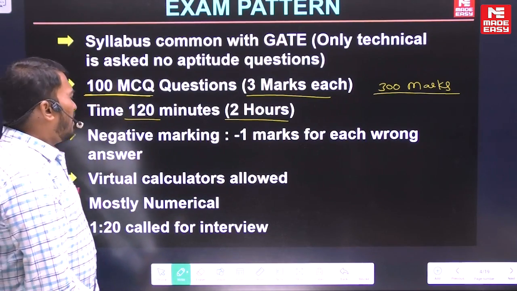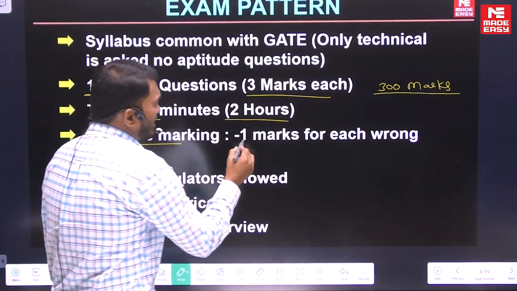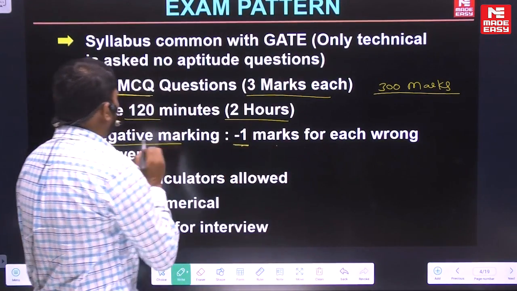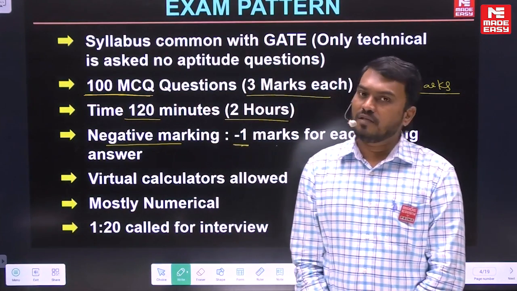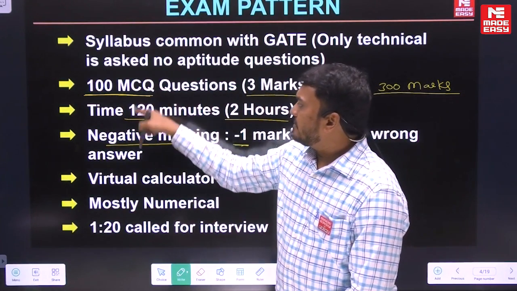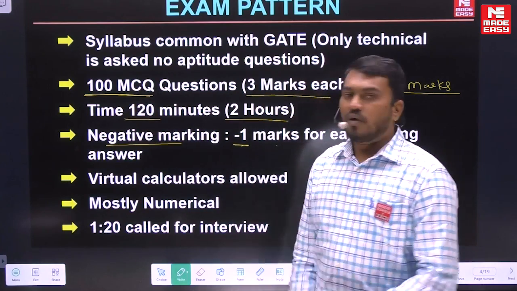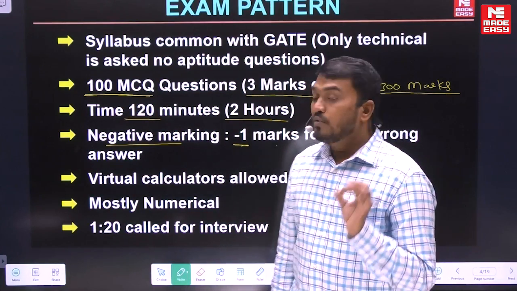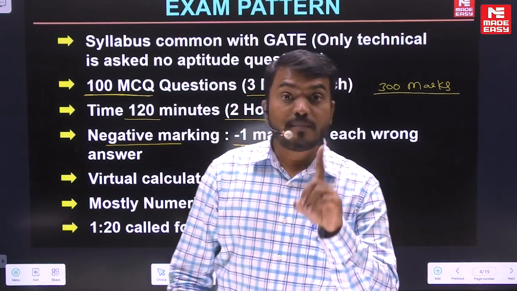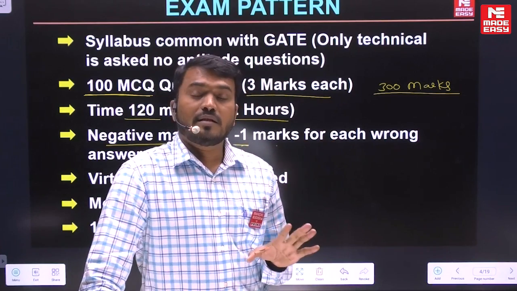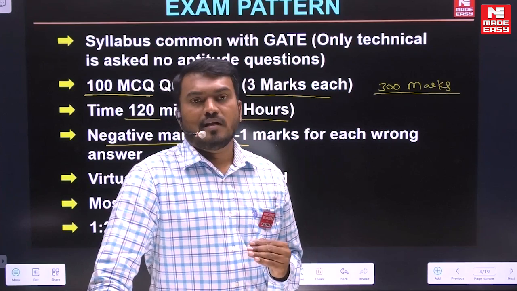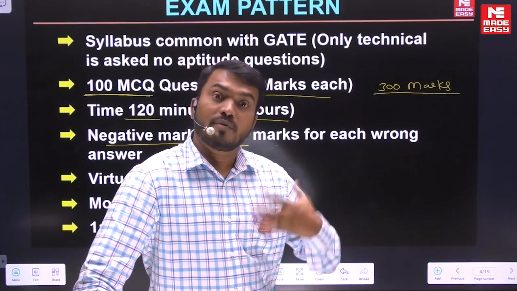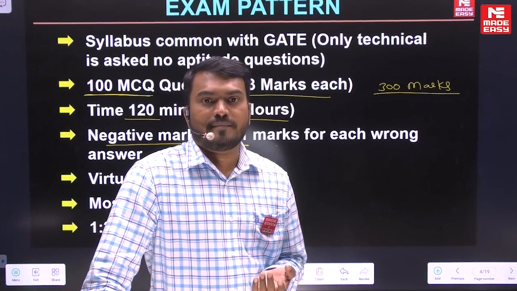So understand here, and the next important thing is negative marks. There is -1 negative mark for each wrong option, so 1 mark negative for every wrong question. Now, based on these 3 points, you need to analyze the important thing. You need to maintain the proper speed in the exam, so that you can read and attempt all the questions in the exam paper.